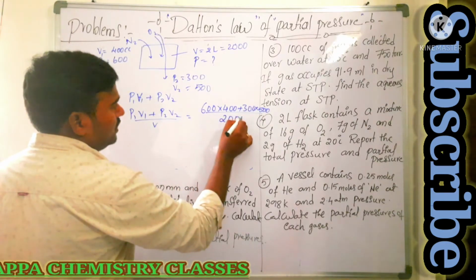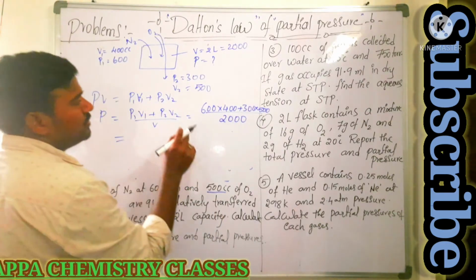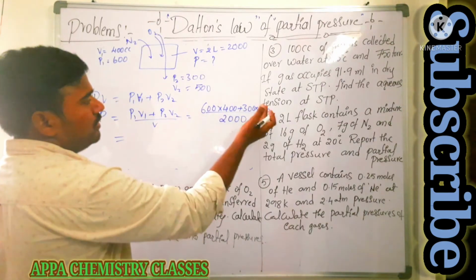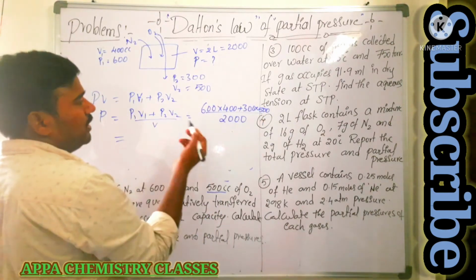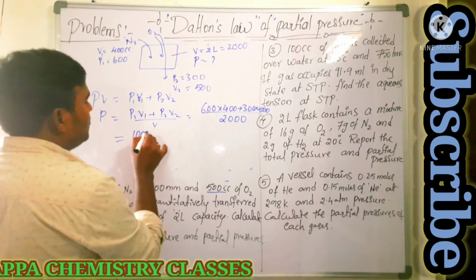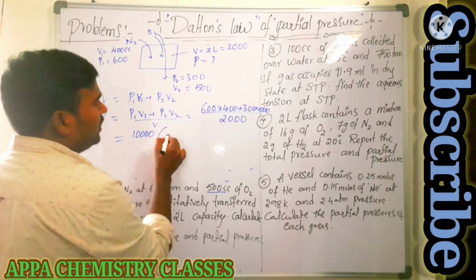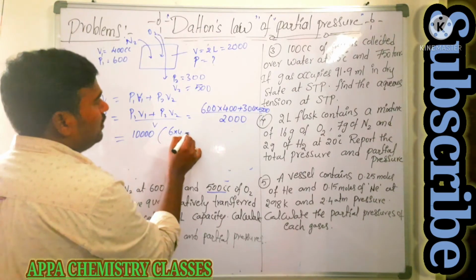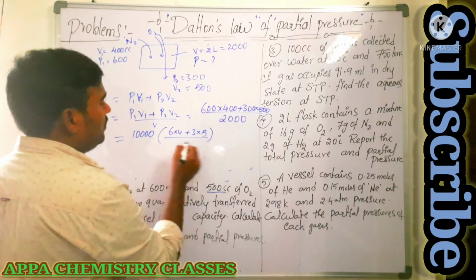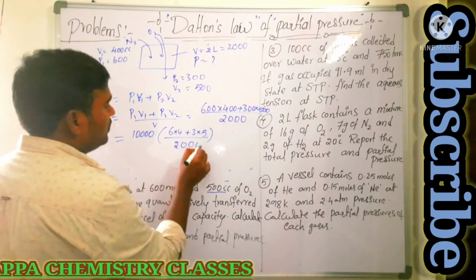Now you calculate this. How many zeros are there? Two zeros common in both cases, total 4 zeros we take common, that is I am taking 10,000 common: 6 into 4 plus 3 into 5 by 2000.